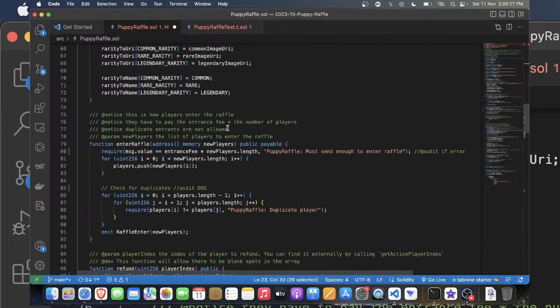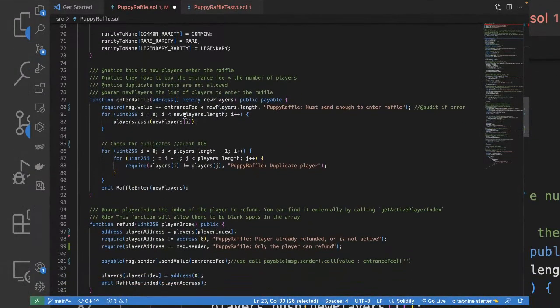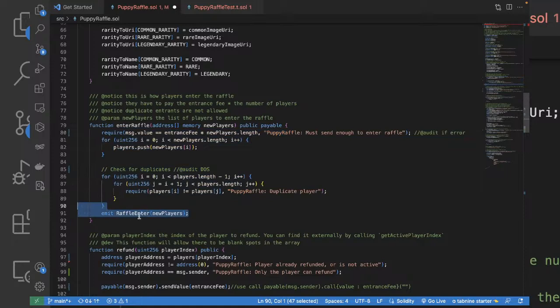And so it checks for the duplicates. So here comes another vulnerability, which is DOS. DOS stands for denial of service. As it is a too gas-intensive process, it ends up with a denial of service. So this is a vulnerability which I found. And once the enterRaffle function is done, it emits the event with this new players array. It's pretty good.